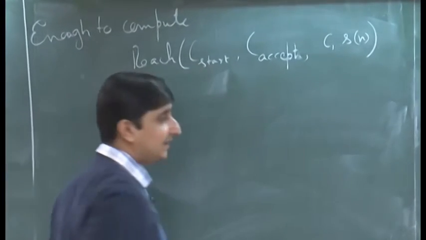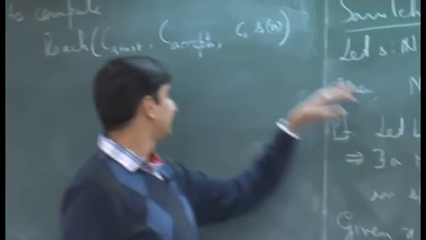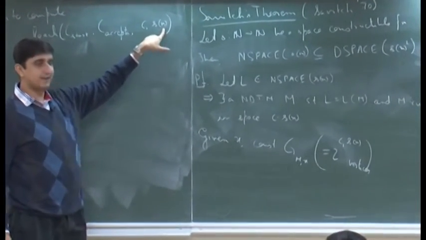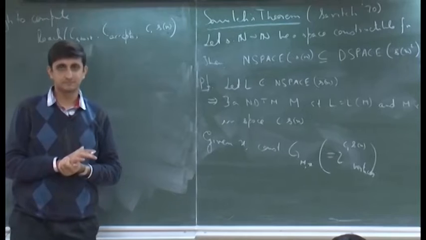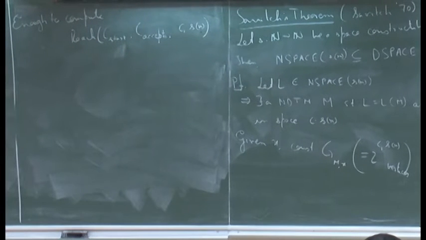So, where n is the length of the input. So, we started with an input, right. So, n is just my length of input. If you are more comfortable, you can write modulus of x instead of n. It is the same thing. So, is this clear to everybody?